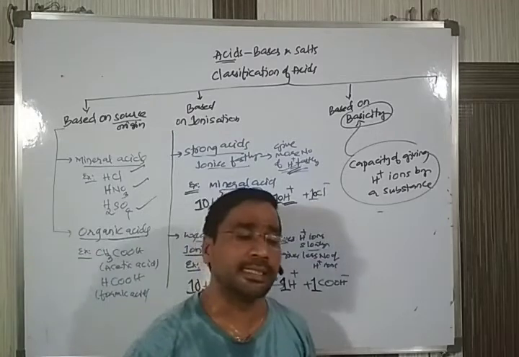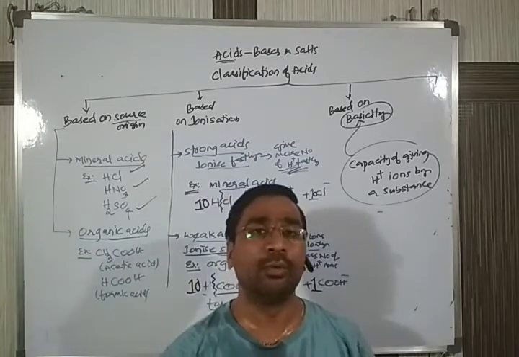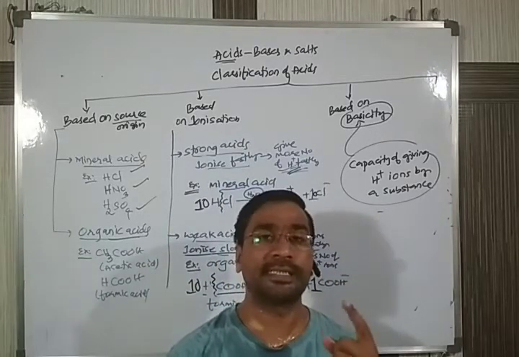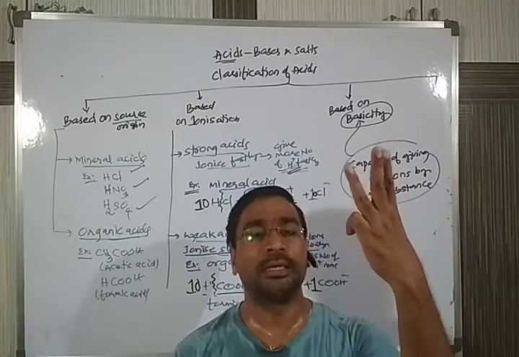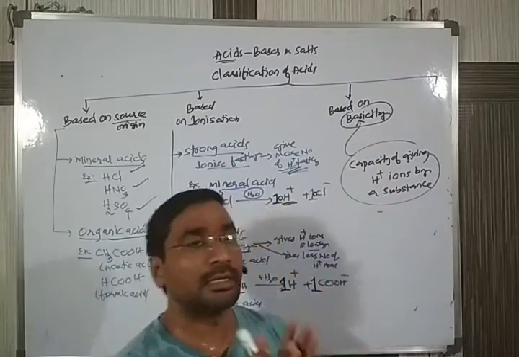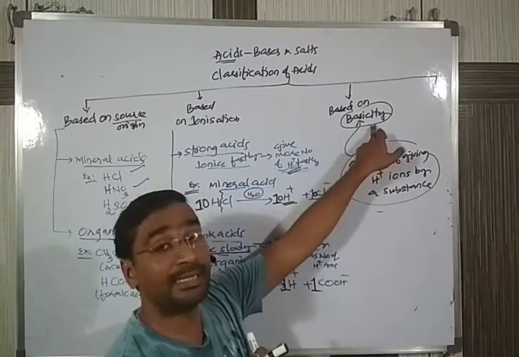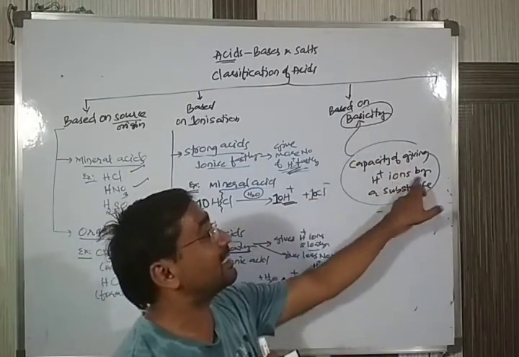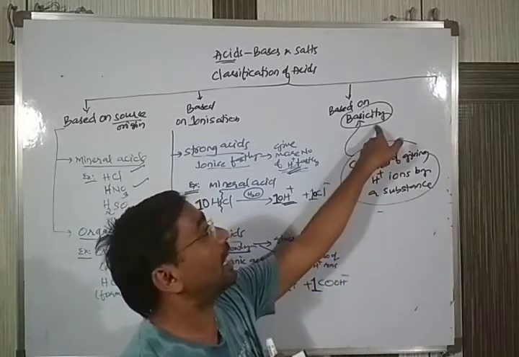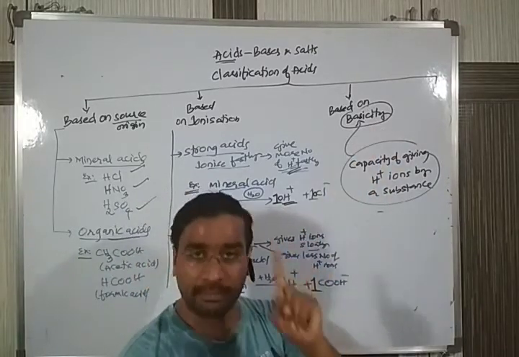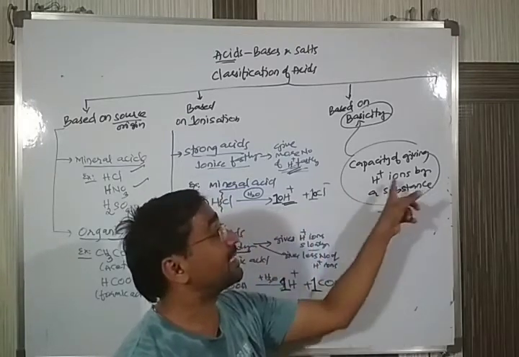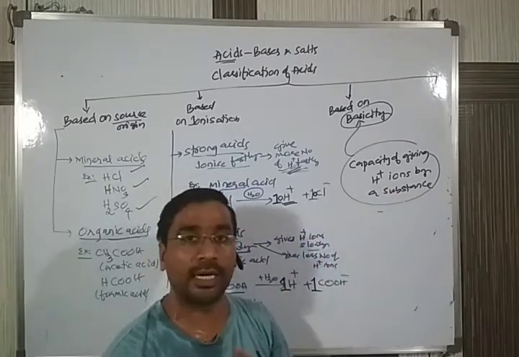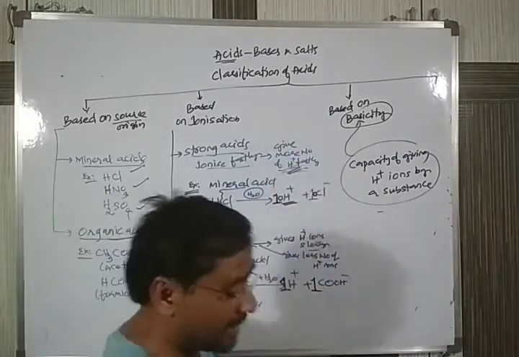Some substances, when you add water, give 1 H plus ion, some give 2 H plus ions, and some give 3 H plus ions. So based on that, the term is basicity: the number of H plus ions given by a substance is called basicity.